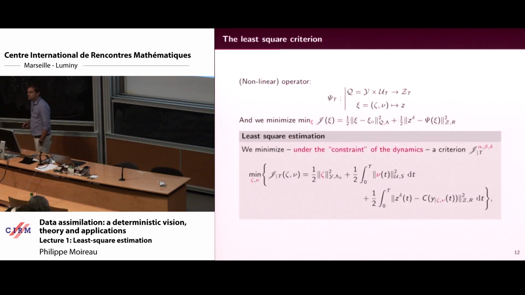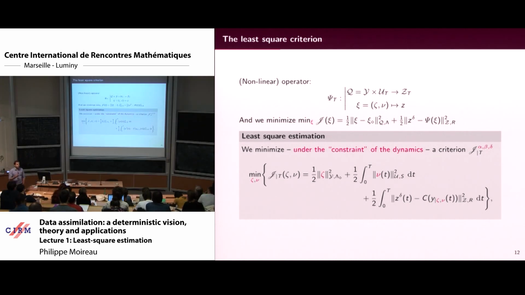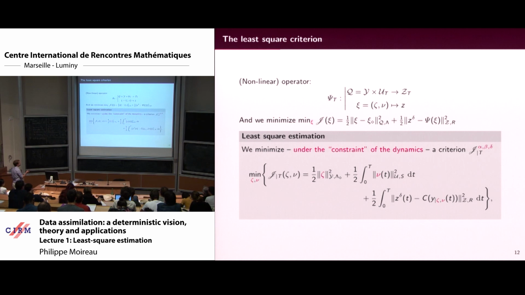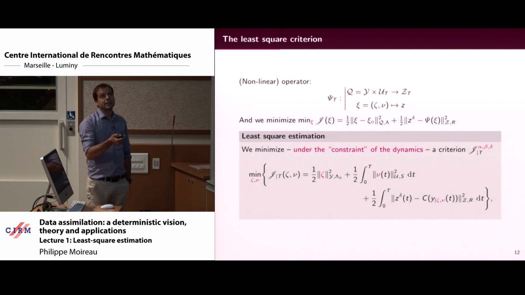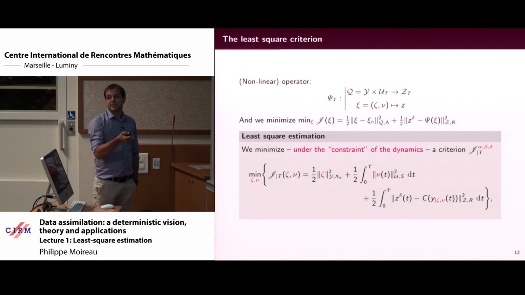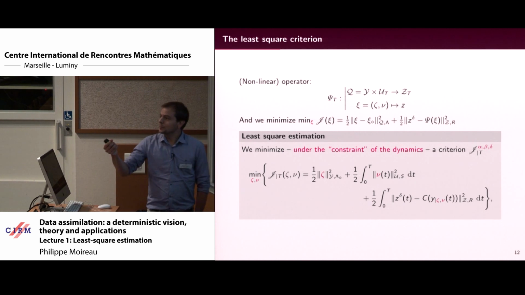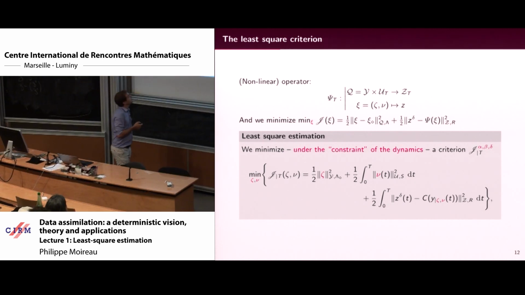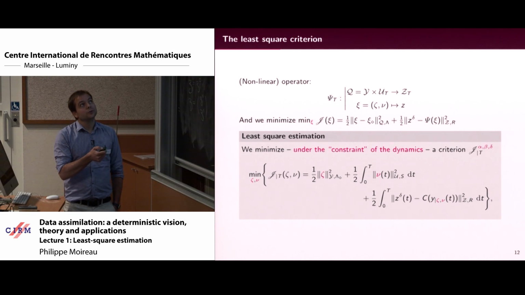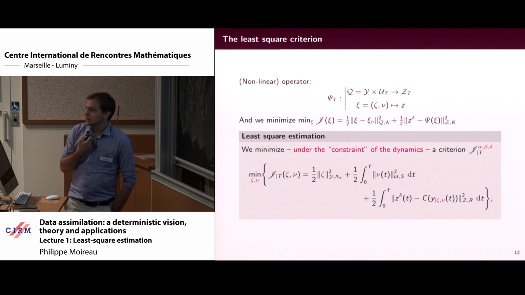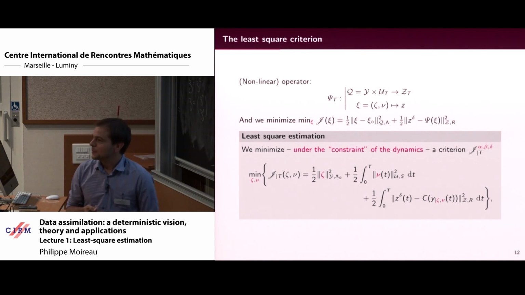So you go back to the previous problem, you try to find the psi, the operator to be inverted, and psi comes from the space zeta nu and gives you the observation. Okay, so psi is the combination of the C operator we observe and the dynamics. And then you minimize over this combination of unknown quantities the criterion, which is the regularization term plus the discrepancy with respect to the data.